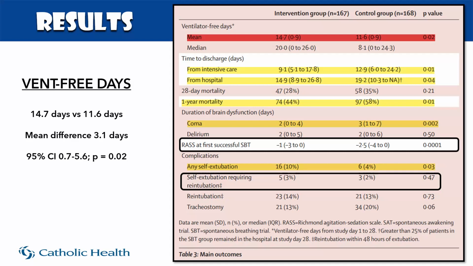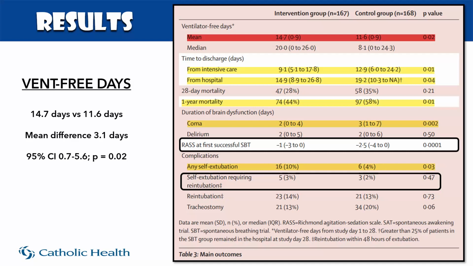The secondary outcomes, which again are just hypothesis generating, but should support the primary outcome, show a decrease in ICU length of stay, a decrease in hospital admission time, and surprisingly a decrease in 1-year mortality. So if you look at this up close, it has a hazard ratio of 0.68. So essentially, folks that were in the intervention group were 32% less likely to die, and that would leave you with a number needed to treat of 7 to 1, meaning I would only have to do the intervention of an awakening trial to save 1 life.